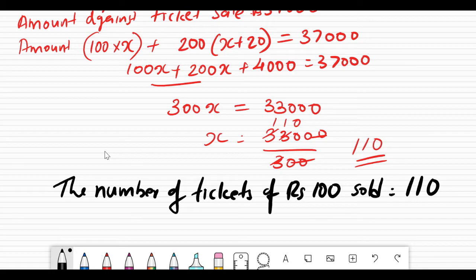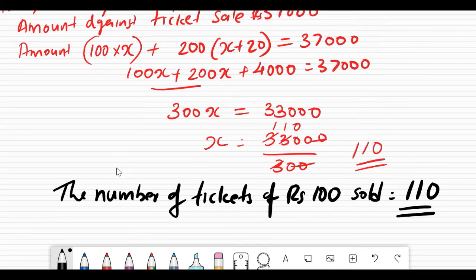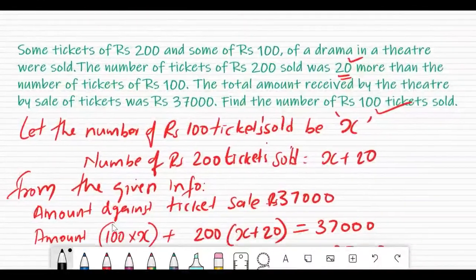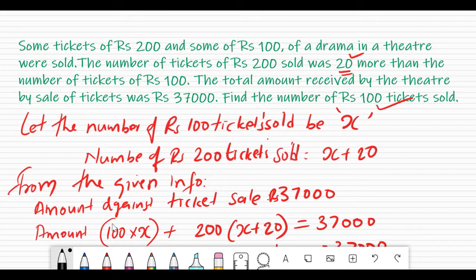We know that it is given in the question that 20 more tickets sold. In the case of 200, it will be 130. If that is asked, that also you will write. So 110 and 130 are the answer for this question. So my dear students, when we read the question, we cannot simply imagine the answer. We need to create an equation to solve. That's the beauty of this lesson, and that's the beauty of learning equation in one variable.